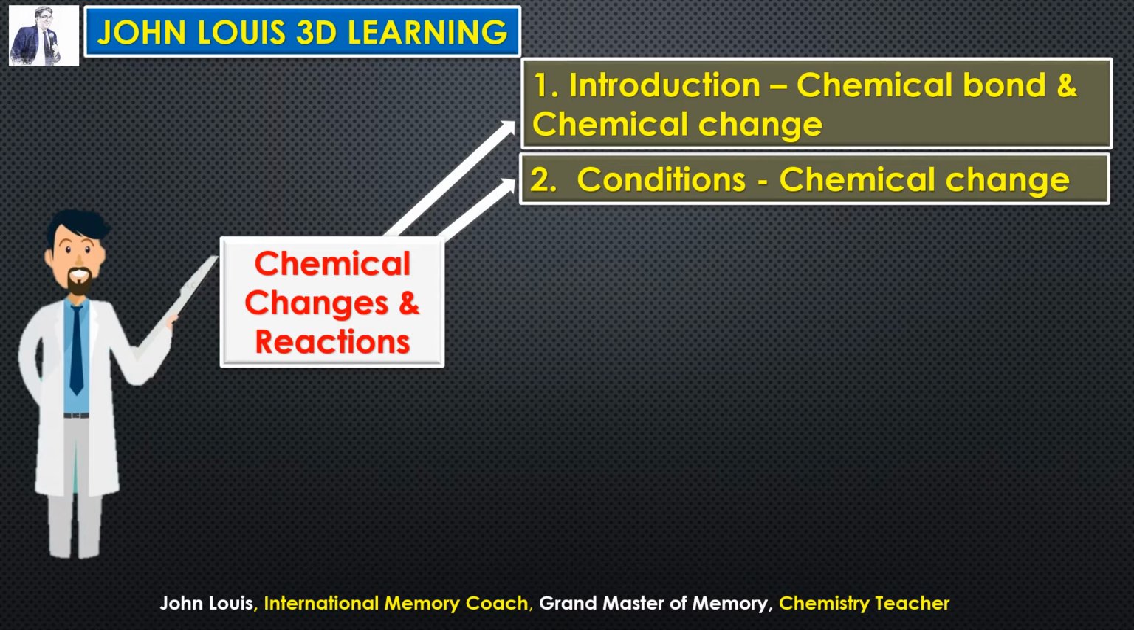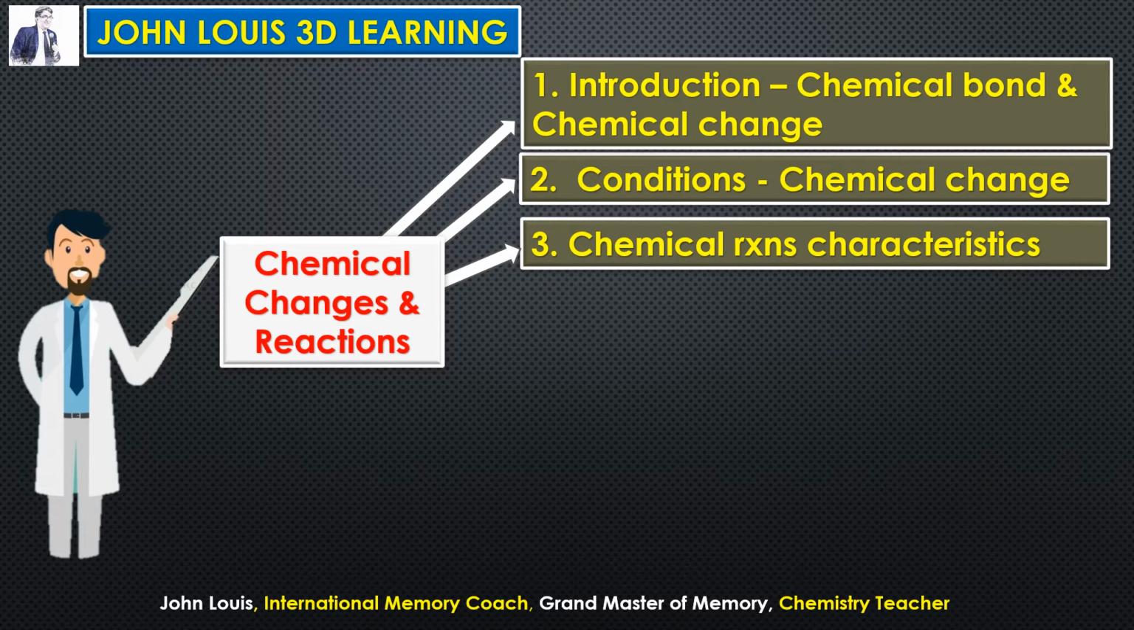So second one is conditions for a chemical change. Under what conditions a chemical change will take place. So when two chemicals collide with one another, when two molecules or two atoms collide with one another, a chemical change will take place. When they will collide, what are the conditions at which they can collide? So these are the things we are going to see in detail.